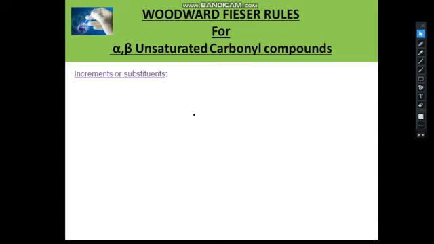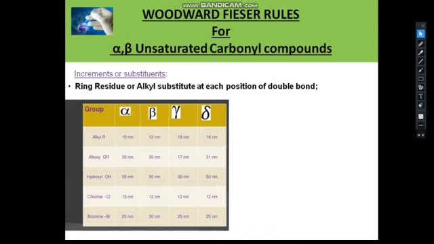The first increment is the alkyl substituent or ring residue. It may be present at the alpha, beta, gamma or delta positions of the double bond. An alkyl group at the alpha position gives 10 nanometers, at the beta position 12 nanometers, at the gamma position 18 nanometers, and at the delta position also 18 nanometers.